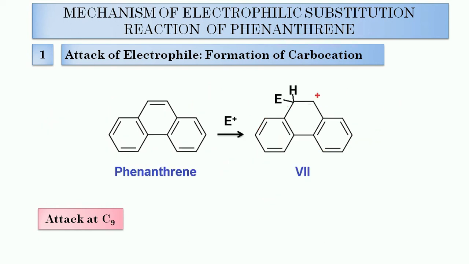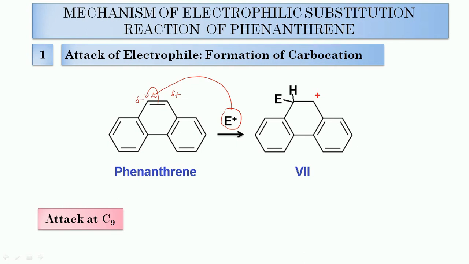Then let us see when the electrophile attacks at carbon number 9. In this case, this pi bond will shift toward this side, this carbon acquired partial negative charge and this carbon acquired partial positive charge. So the electrophile will attack this electron rich center.